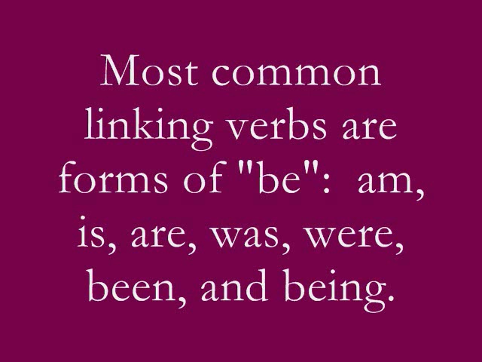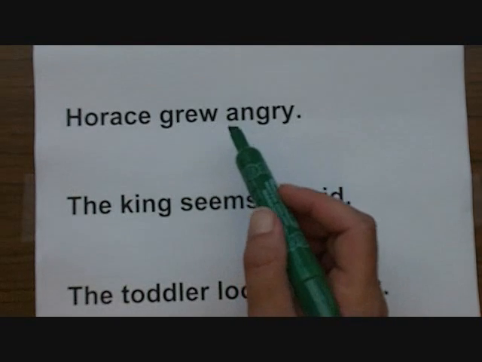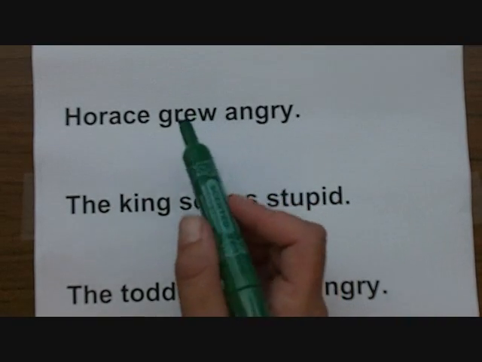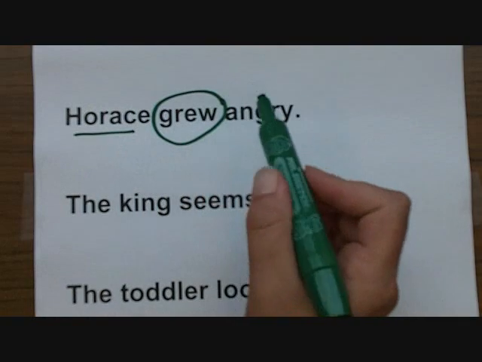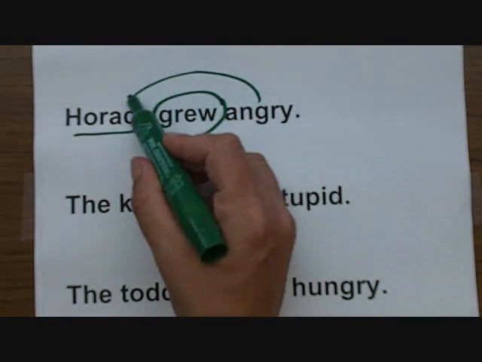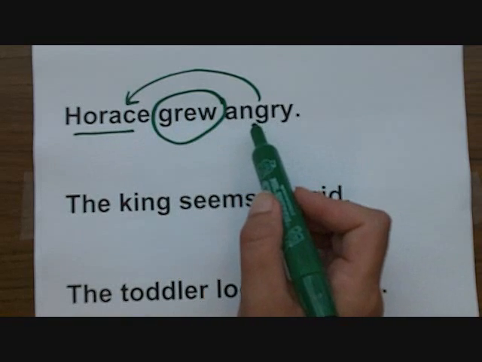The most common linking verb is the be verb in all its forms: am, is, are, was, were, been, and being. Some other common ones include look, seem, feel, appear, grow, and remain. Let's look at some examples. Horace grew angry. Horace is our subject, grew is our linking verb, and angry is a word that describes Horace. So the word grew links Horace to angry.